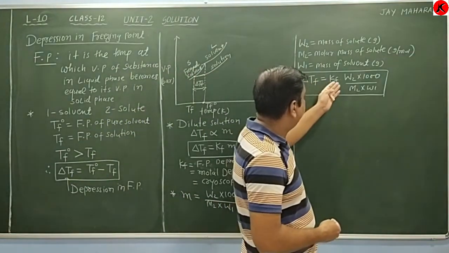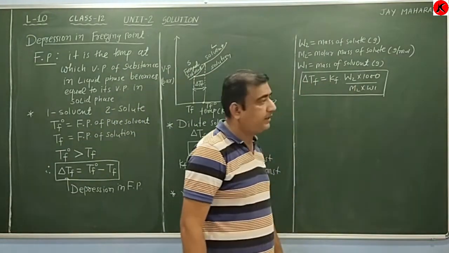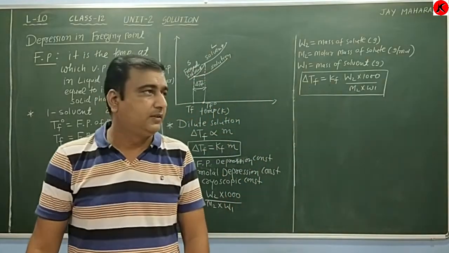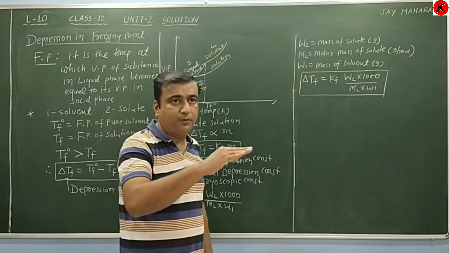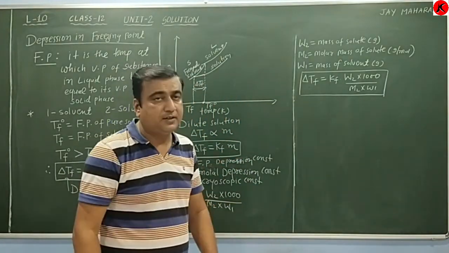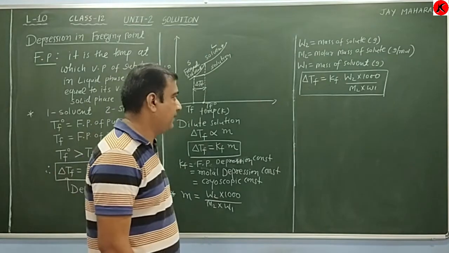If delta Tf, Kf, M2, W1 are known, then we can calculate W2. In short, there are 5 variables; if 4 variables are known, we can calculate the remaining variable.